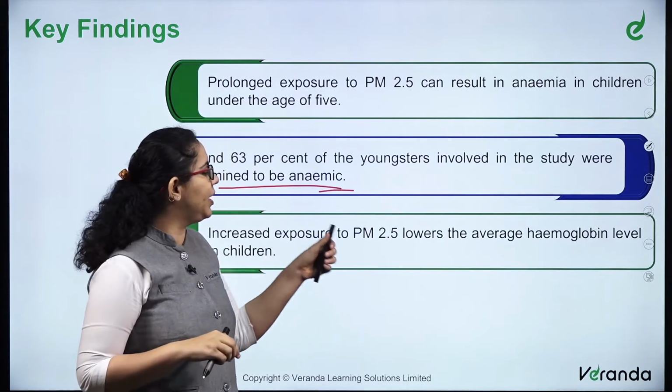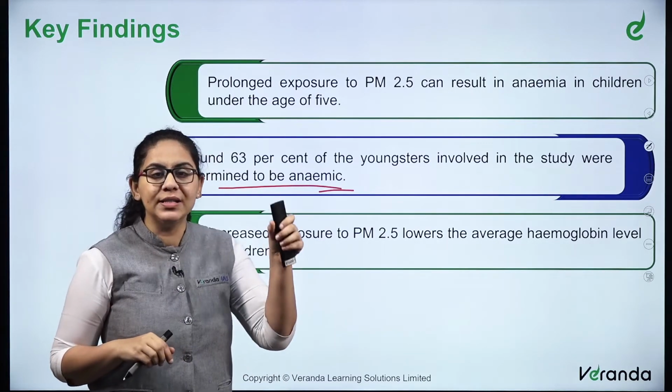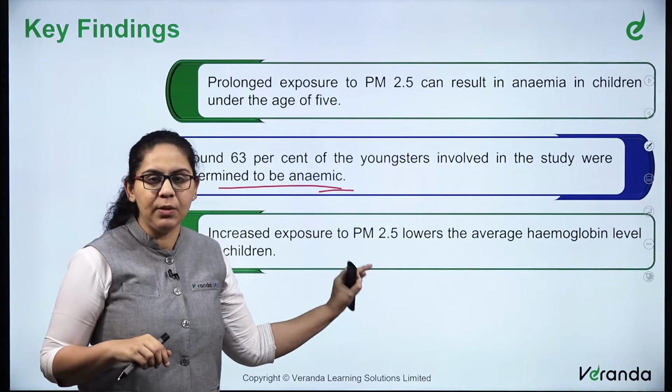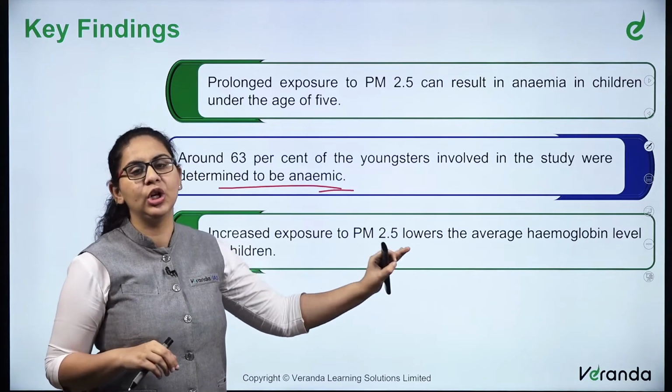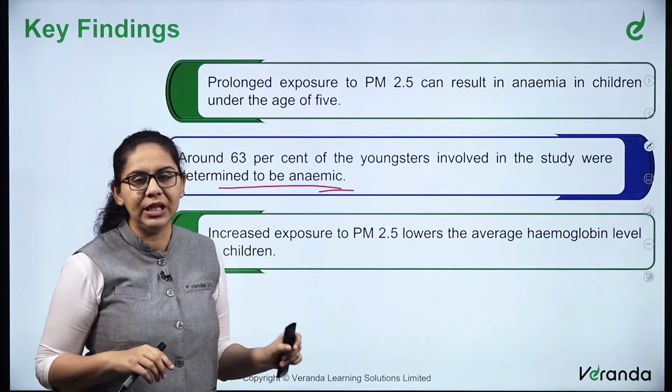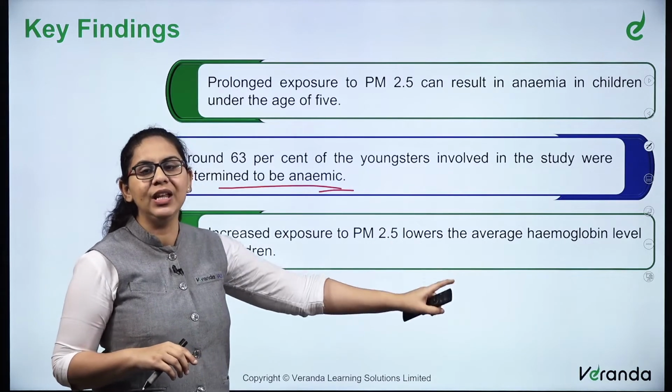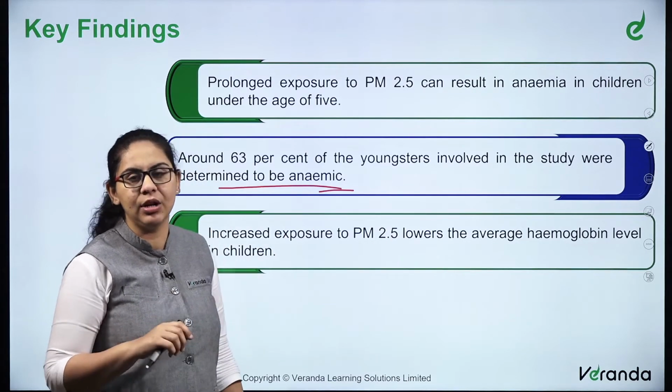Increased exposure to PM 2.5 lowers hemoglobin. How is it relatable? See, longer exposure to pollution, longer exposure to PM 2.5 means less average hemoglobin level in children.